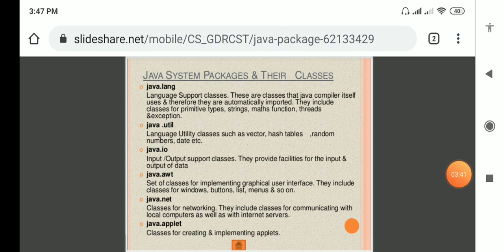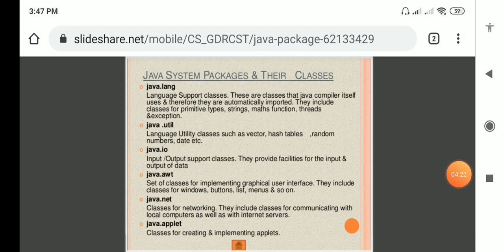So what does the util package consist of? Java.util consists of vectors, hash tables, random numbers, dates, etc. When you are preparing Java programs using the date methods, definitely we can import java.util, which is like hash include stdio.h. Same like that, we import the package java.util.*. I'll explain that in detail in a coming class. And java.io is for input output functions.